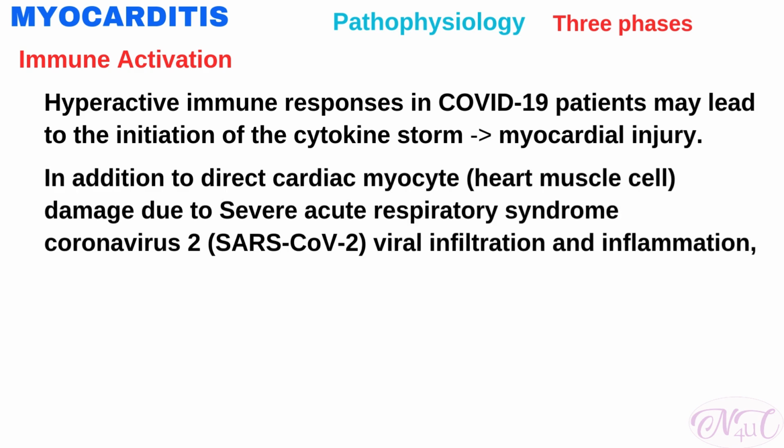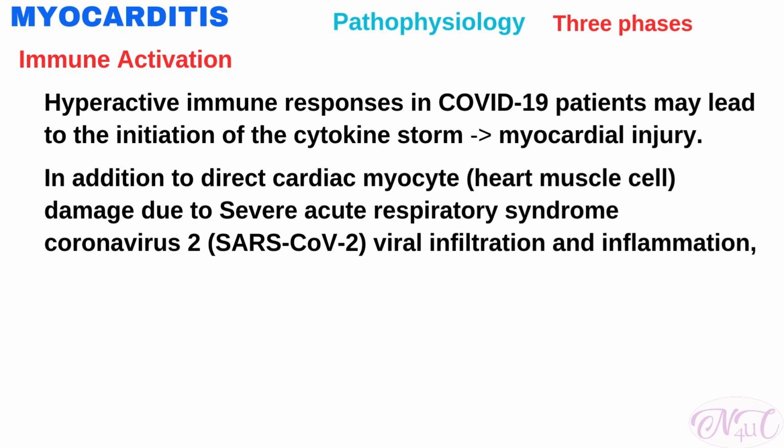In addition to direct cardiac myocyte damage due to severe acute respiratory syndrome coronavirus 2, viral infiltration and inflammation, there are other suspected mechanisms that COVID-19 may indirectly cause myocarditis.